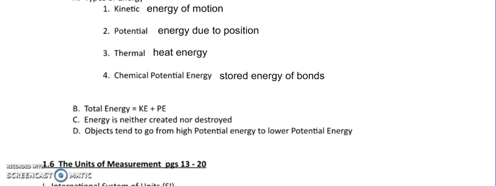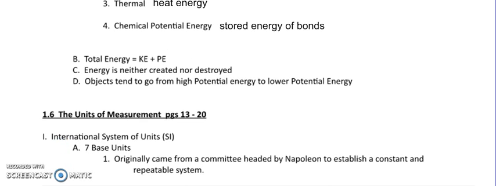So section 1.6 is the units of measurement. Back in the 1700s, when Napoleon was in France, he actually had a committee form to come up with a more uniform system for measurement. He had a lot of problems on his hands, and he didn't have very happy royalty either because of the disputes over boundaries and what's a fair unified unit of, let's say, mass to measure their gold with.